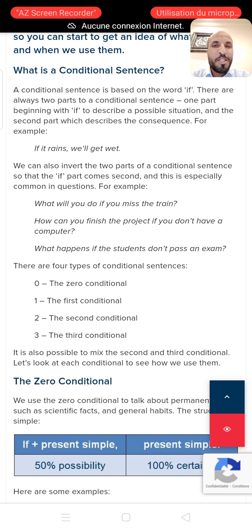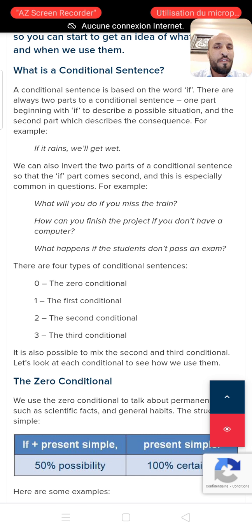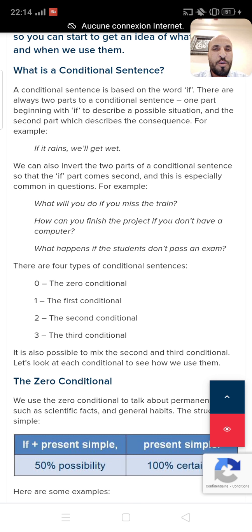Absolutely, it has been a long time since I published any videos concerning the English course, especially for our students who are going to pass the bac exam so soon. That's why today I've decided to start doing this, and I've chosen an important grammatical lesson, which is conditionals. So the first question here is, what is a conditional sentence?